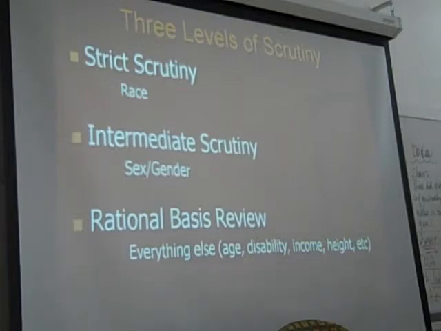Right. So basically, the way we do it is we have these three levels of scrutiny. Mr. Dunbar alluded to this on Tuesday, but we have strict scrutiny, which is the test the court is going to use when it comes across racial discrimination. We have intermediate scrutiny, which is what the court is going to use when it comes across laws that discriminate based on sex or gender. And then we have rational basis review for everything else. That means discrimination based on age, disability, income, everything that's not race, and generally not gender.